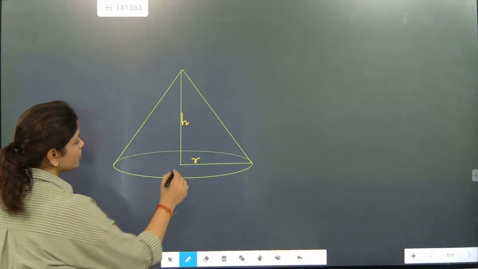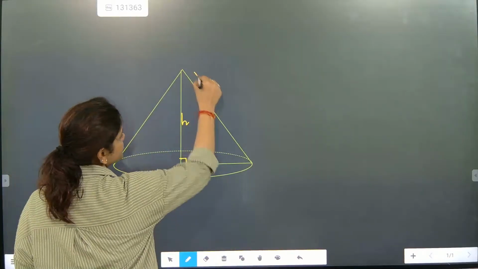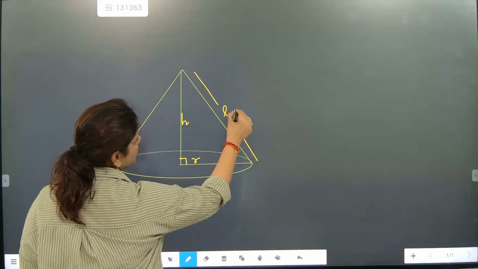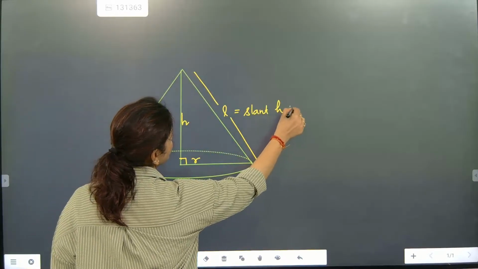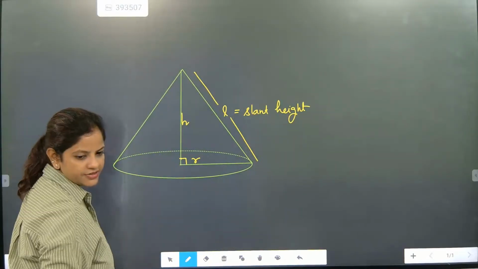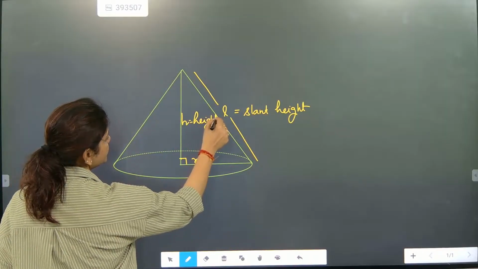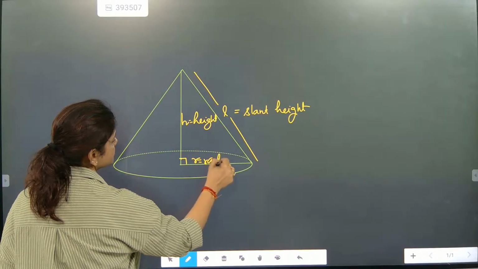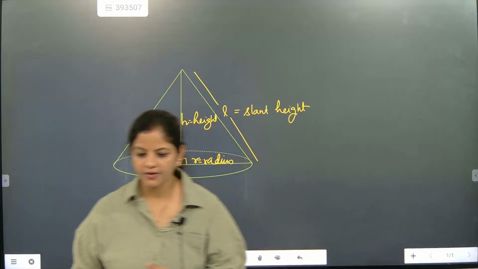Whenever you are drawing this, this part will be considered as 90 degrees and this section will be considered as slant height. What is this L? L is called the slant height. L is considered as what? Slant height, and this is height and this is radius. This is height and this side is exactly considered as radius. So now we have slant height.